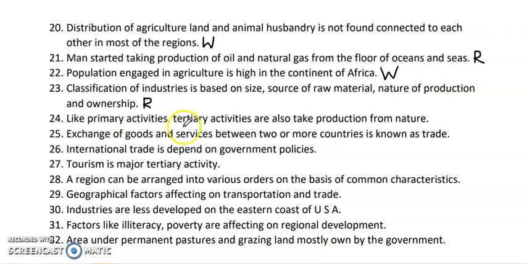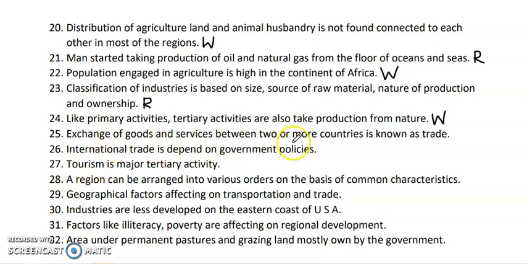Next, like primary activities, tertiary activities also take production from nature. No. So basically this is a wrong statement. Primary activities are dependent on nature, but tertiary activities are not dependent on nature. They are dependent on transport, tourism, and services.